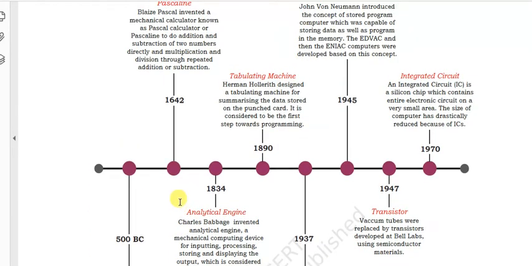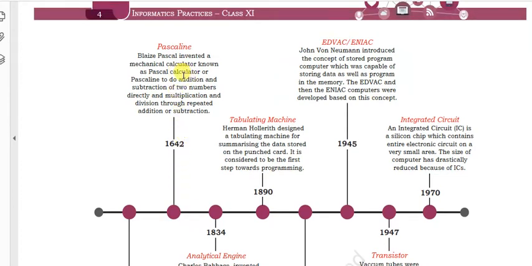Then in 1642 the Pascaline was developed. It was invented by Blaise Pascal, a mathematician. Blaise Pascal invented a mechanical calculator known as Pascal calculator or Pascaline to do addition and subtraction of two numbers directly, and multiplication and division through repeated addition or subtraction. So this device was developed in 1642.